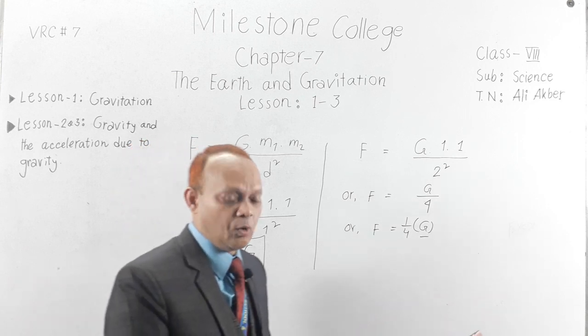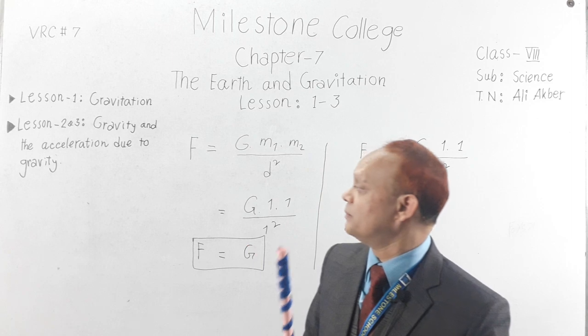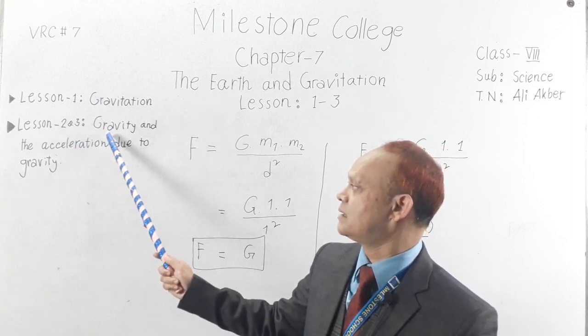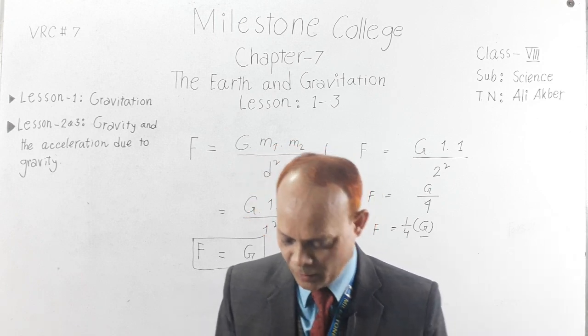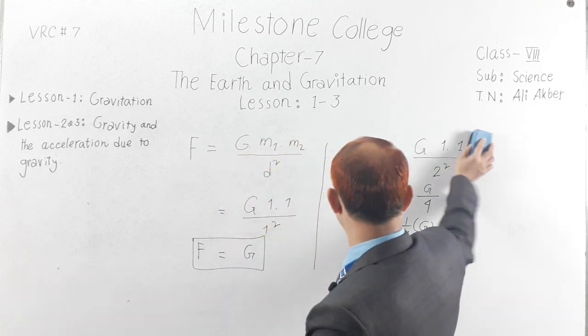Okay, so now we will talk about lesson number 2 and 3, that is gravity and acceleration due to gravity. Okay, so dear students, let me erase the board.